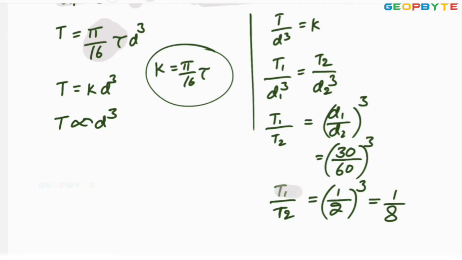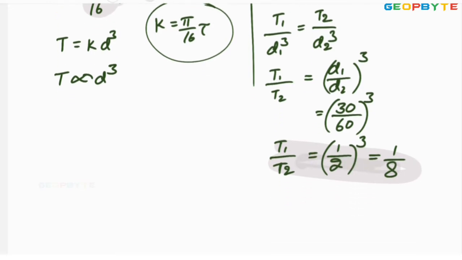That is the answer. Since he is asking how the torque will be affected, I can write that T2 by T1 equals 8. The final torque T2 equals 8 times T1.